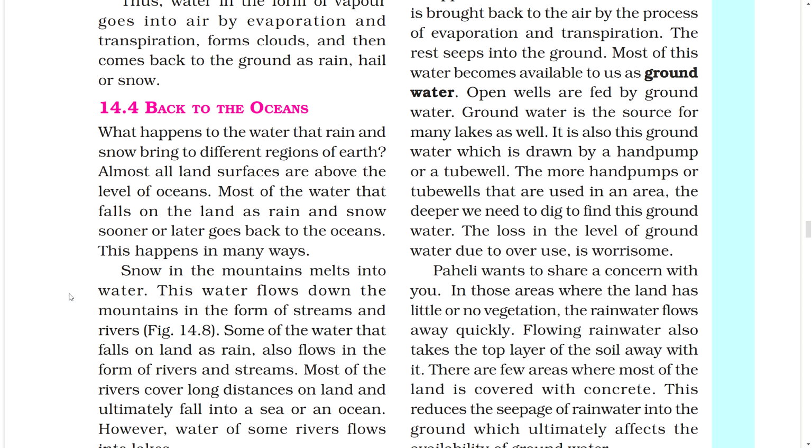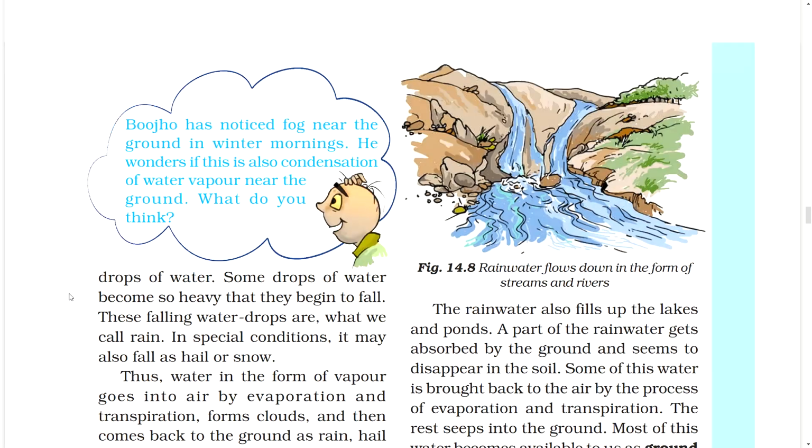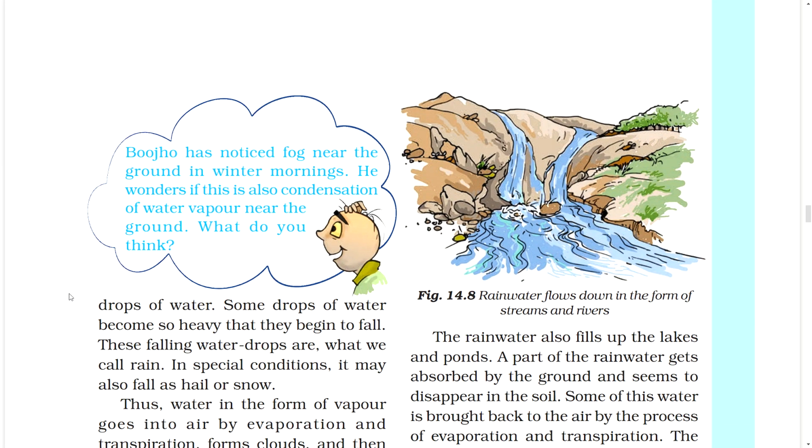Figure. Some of the water that falls on land as rain also flows in the form of rivers and streams. Most of the rivers cover long distances on land and ultimately fall into a sea or an ocean. However, water of some rivers flows into lakes. Figure.